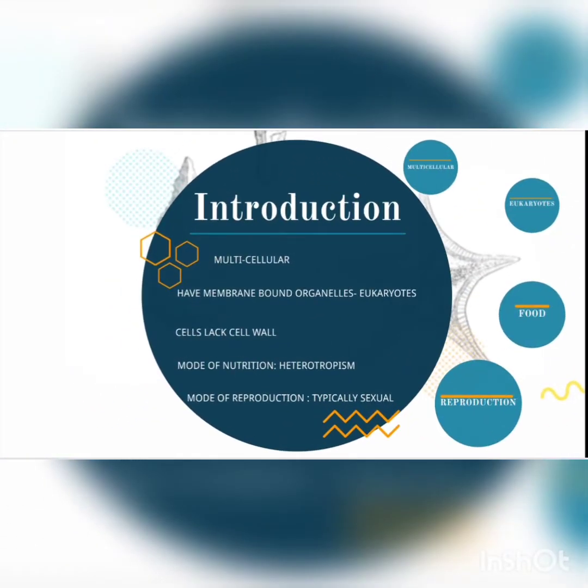So as I told you, animals are multicellular organisms. They have membrane-bound organelles, so they are eukaryotes. They lack cell wall. Unlike plant cells, they do not have cell wall. They have only the cell membrane. The mode of nutrition is heterotrophism. The mode of reproduction is typically sexual reproduction.